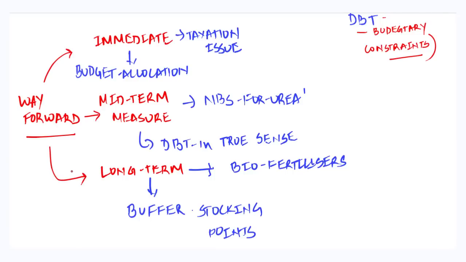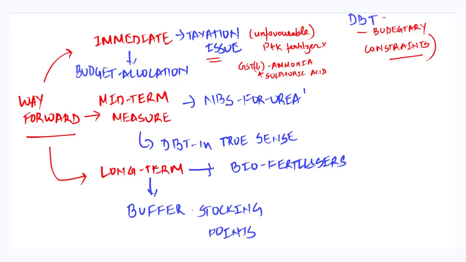The immediate measures that need to be taken relate to the taxation issue. Now, there is a need to address the unfavorable taxation issue by exempting raw materials and the intermediates for potash and potassium fertilizers from various duties and reducing the rate of GST on ammonia and sulfuric acid. Further, as a part of immediate measures, there is a need to ensure adequate budget allocation to clear all outstanding dues of the past and meet the current requirements of the fertilizer industry.